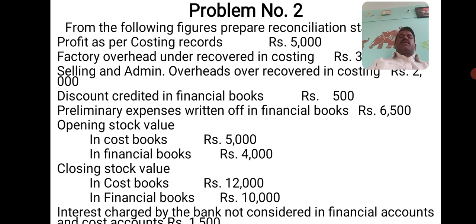rupees 6500, opening stock value in cost accounts 5000, in financial accounts 4000, the difference is 1000, closing stock value in cost books rupees 12000, in financial books 10000, the difference will be 2000, interest credited by the bank not considered in financial accounts and cost accounts rupees 1500.